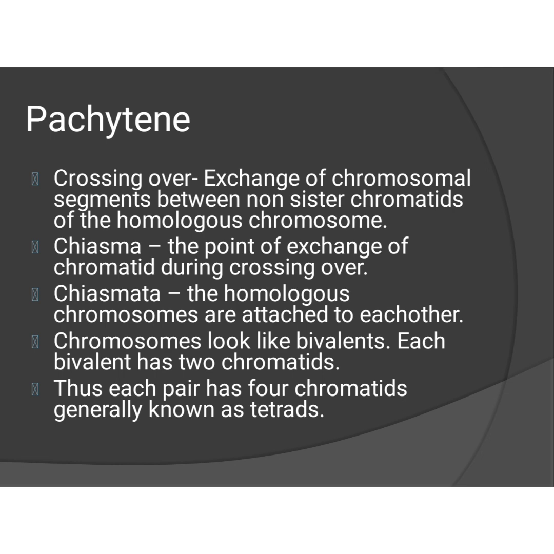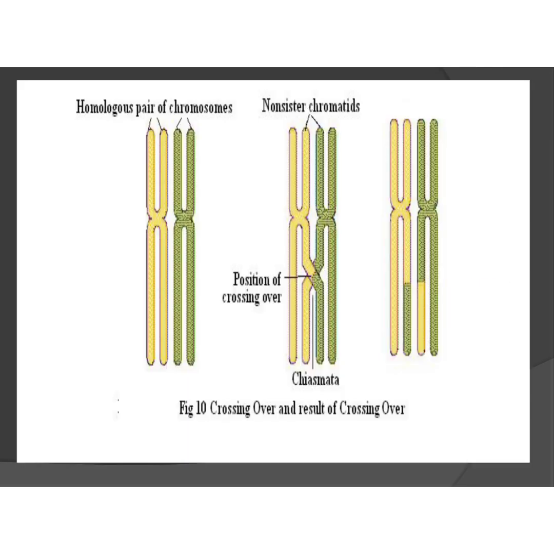Chiasma is nothing but where the homologous chromosomes are attached to each other, that is called chiasmata, and the chromosome looks like a bivalent. Bivalent means they have two chromatids. Okay. You can see in this picture, as a result of crossing over, the structure will be formed, and you can see the position of crossing over. And these are non-sister chromatids. This is a homologous pair of chromosomes.